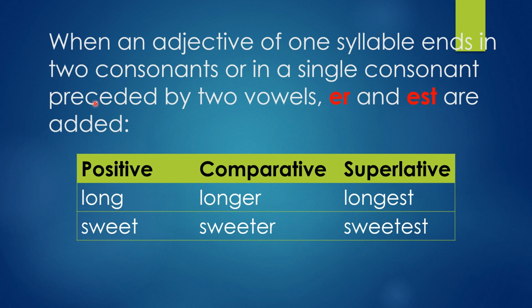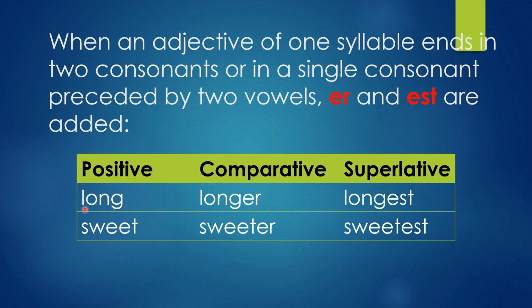See, I'm giving a detailed explanation, so you have to be very careful. While learning the rules, you should remember all these. When an adjective of 1 syllable, how many syllables are there? 1 syllable. Ends in 2 consonants or in a single consonant preceded by 2 vowels, ER, EST are added. See here, what is that? One syllable, long, sweet. These are the 1 syllable words.